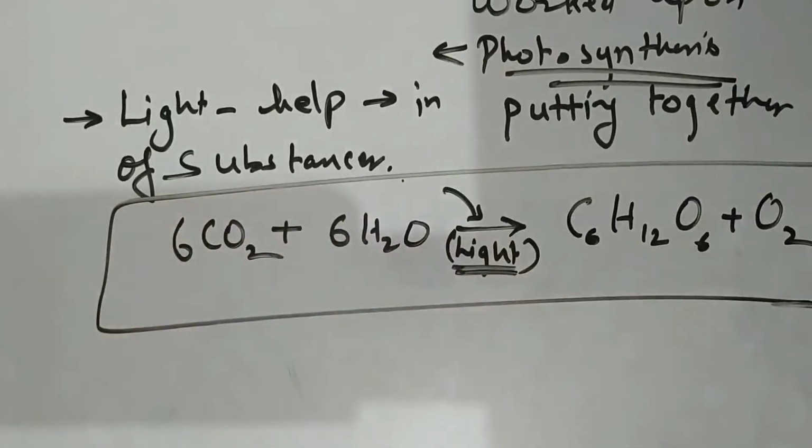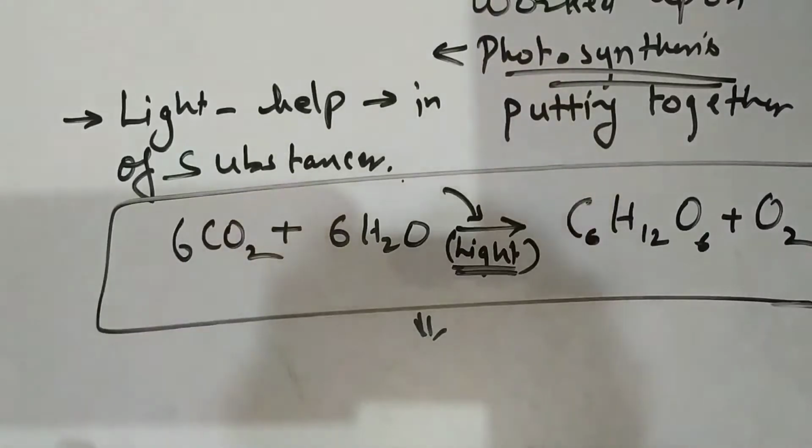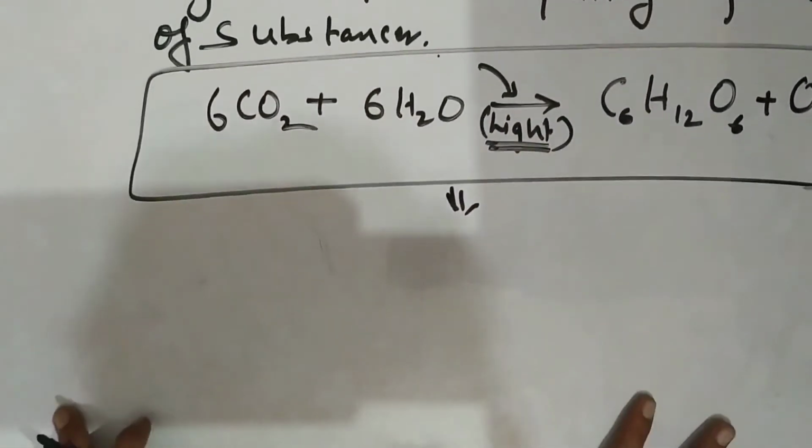So what is photosynthesis? Photosynthesis is the process where inorganic material, carbon dioxide and water, is converted to organic matter, that is carbohydrates. Is it clear? Okay.